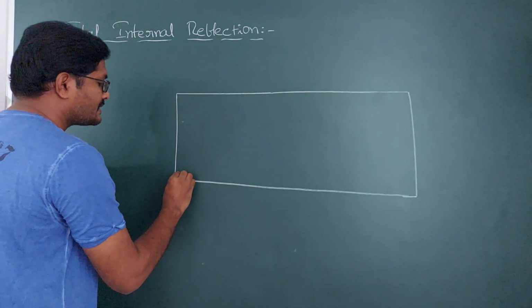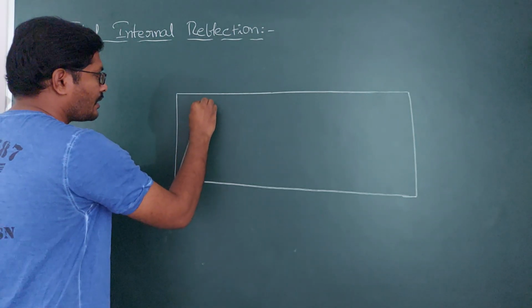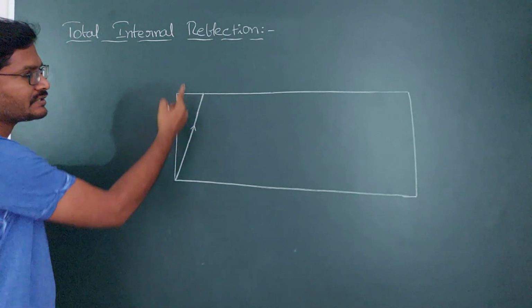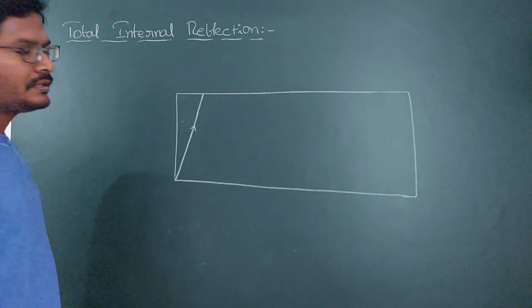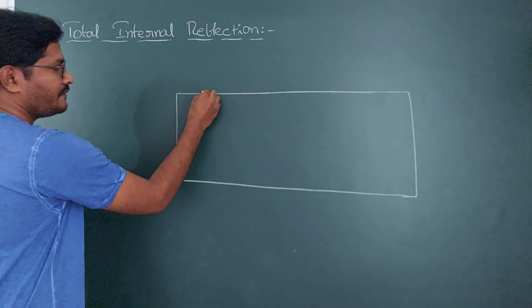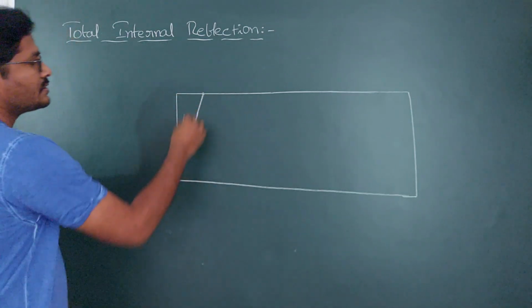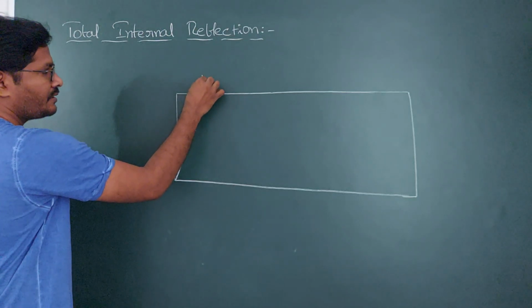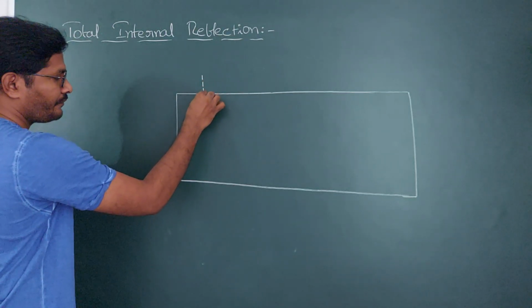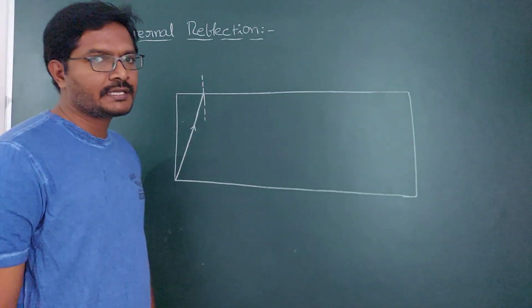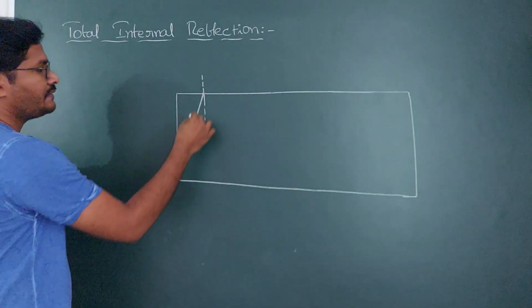When light travels from denser to rarer, this is the incident ray from the light source. This is the interface dividing the aquarium and air, water and air. At this interface you need to draw a normal, because the ray is going to deviate with respect to the normal.